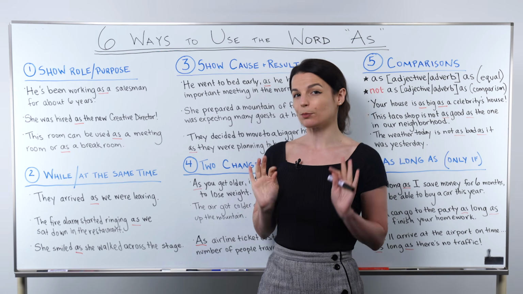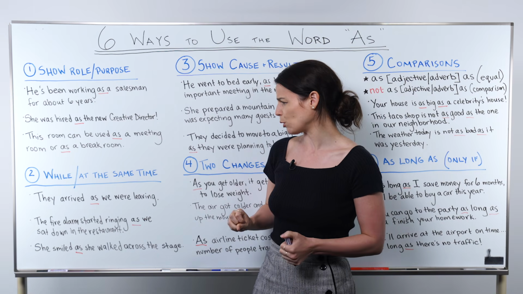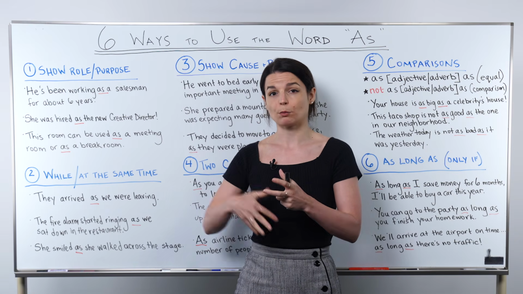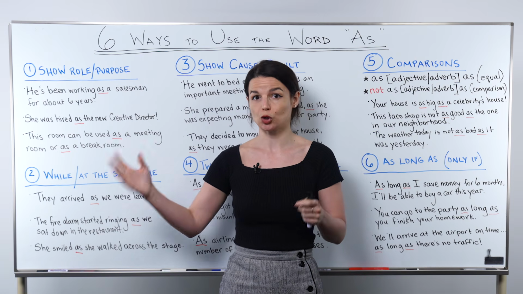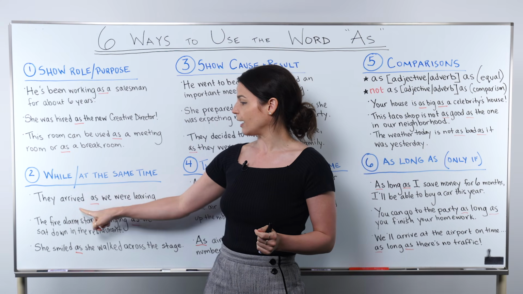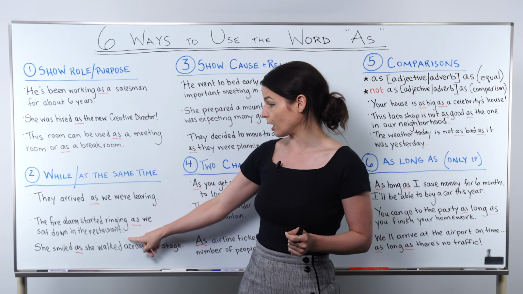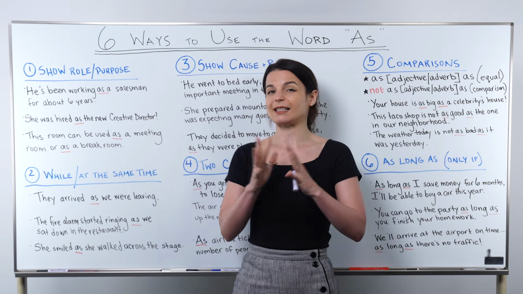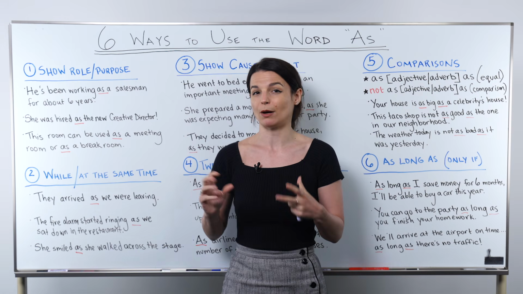Please note we cannot replace as with while here. For example, the fire alarm started ringing while we sat down in the restaurant. We wouldn't use it in this way. While we tend to use with progressive actions that are happening at the same time. So we tend to use while when we talk about 2 continuing actions happening at the same time. In these cases, we have a simple past tense action and a progressive action. Same thing here, a simple past tense action and a progressive action. So we don't use as and while in exactly the same way, but they do communicate the same feeling of 2 things happening at about the same time.